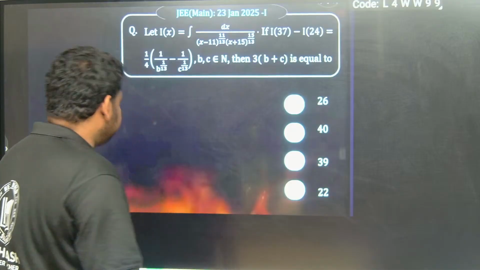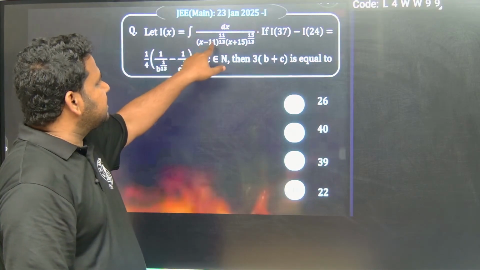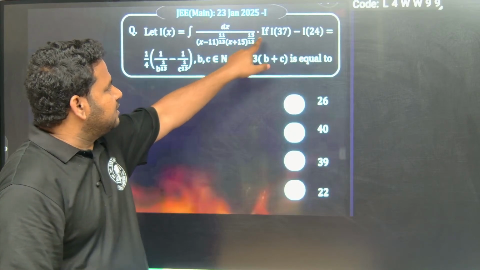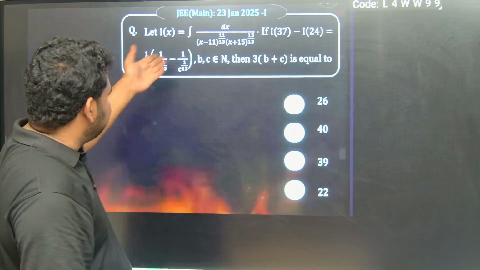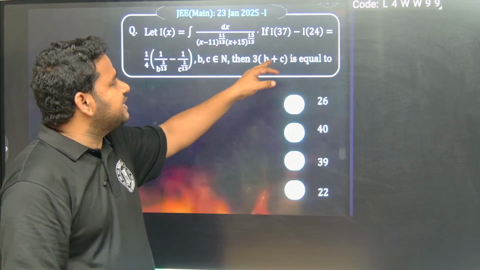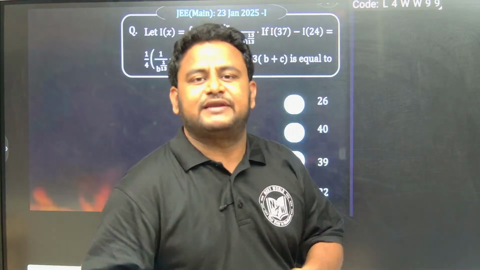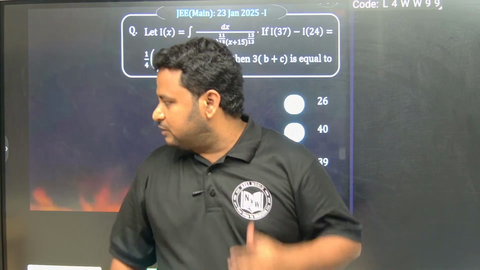They have given I of x is equal to the integral of dx by (x minus 11) to the power of 11 by 13 times (x plus 15) to the power of 15 by 13. If I of 37 minus I of 24 is equal to 1 by 4 times something, where b and c belong to natural numbers, then they are asking us to find 3 times b plus c. This appears like a difficult question, but we will transform it into a question where you can solve it very easily. Clear, friends?